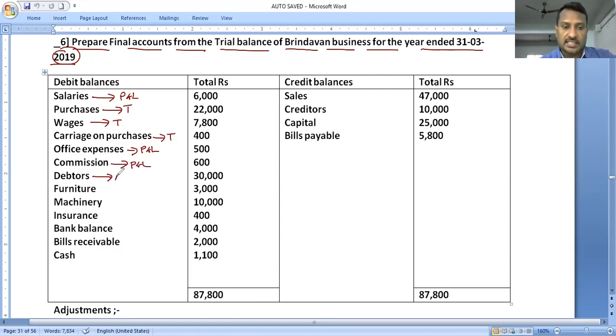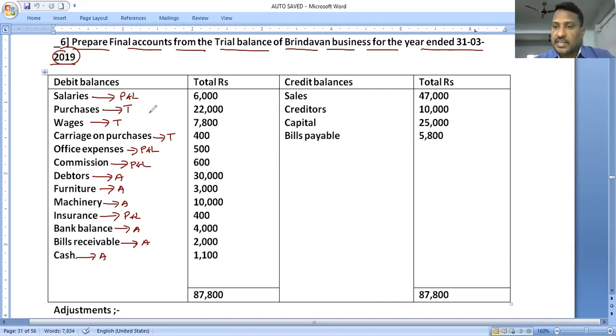Debtors is an asset, part of the balance sheet. Furniture is also an asset, part of the balance sheet. Machinery, asset. Insurance, profit and loss account. Bank balance, asset. Bills receivable, asset. Cash is also an asset. So we decided.